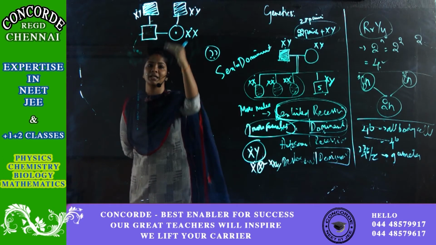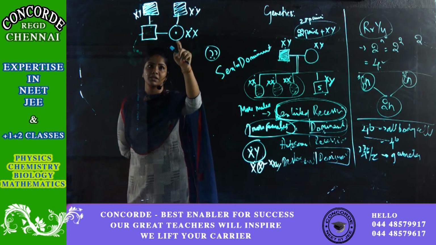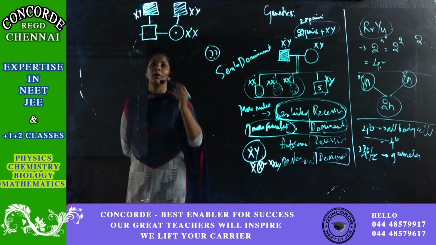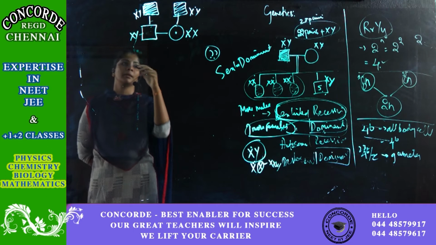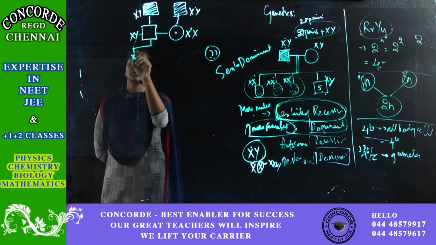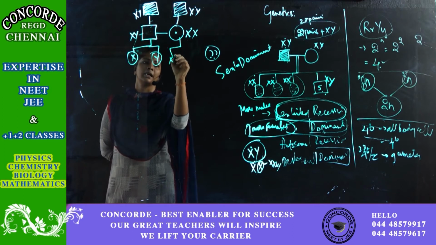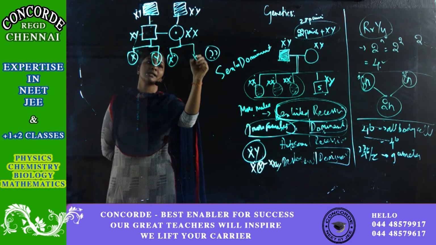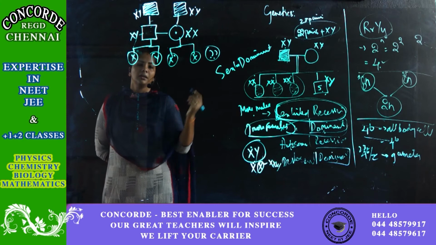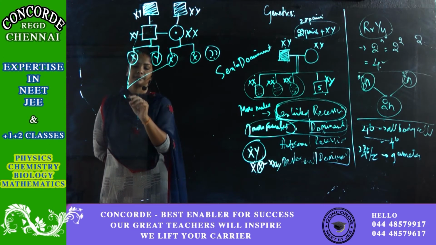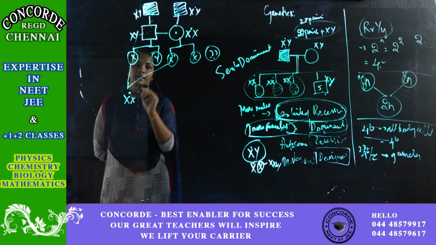I told you, each generation you'll have one. But this female is not affected because she is a carrier. Now, he is absolutely normal. So I can say it has two gametes, and here X dot, the dot indicates it is an affected gene. Now, what would be the chances? One is X dot X, correct?